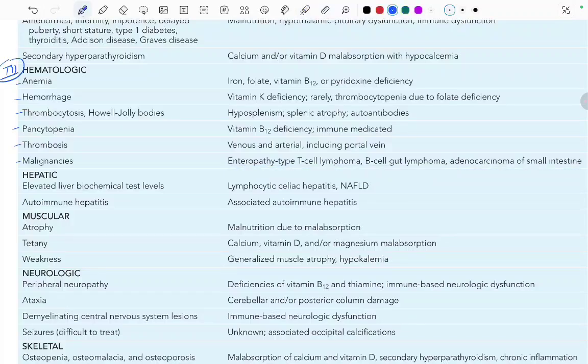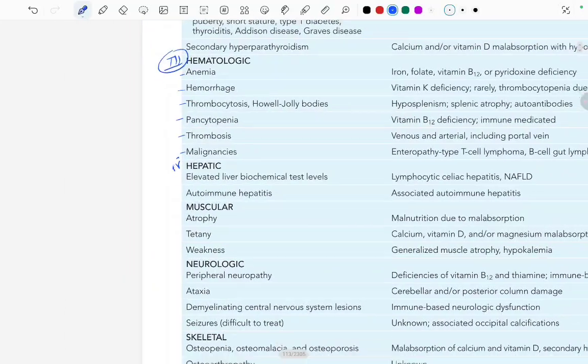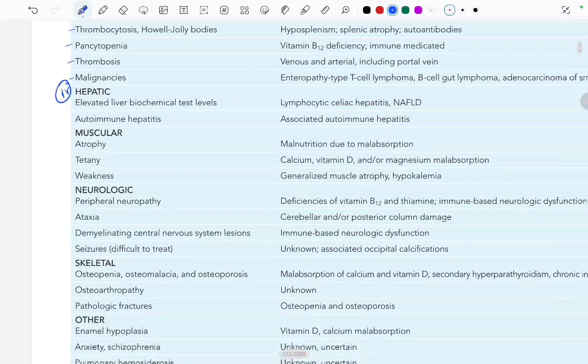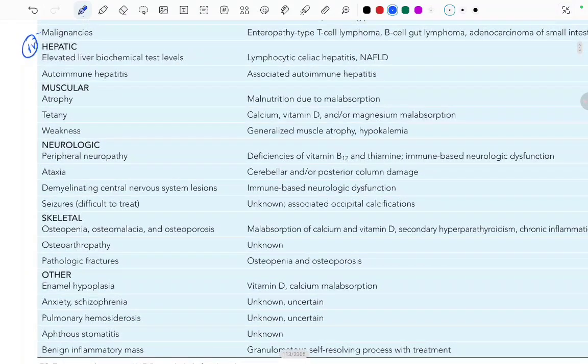Fine, and there can be hepatic manifestations also. Elevated liver biochemical test levels, because of lymphocytic celiac hepatitis or non-alcoholic fatty liver disease. There can be autoimmune hepatitis associated with it. There can be muscular manifestations also, like atrophy because of malnutrition due to malabsorption. There can be tetany because of calcium, vitamin D, or magnesium malabsorption. There can be weakness due to generalized muscle atrophy and hypokalemia.